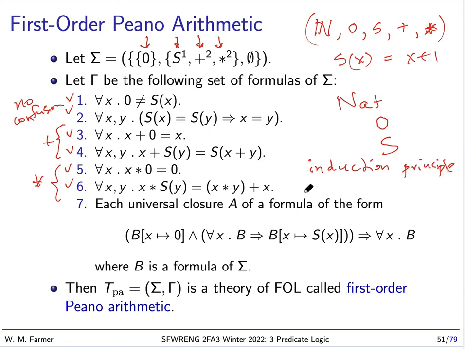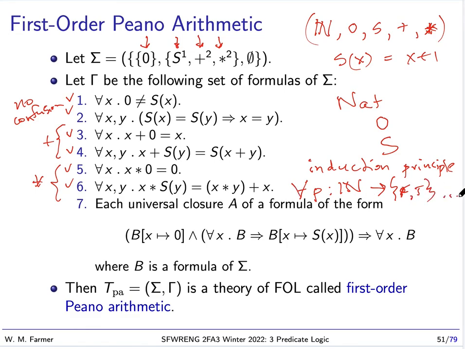The induction principle needs to start with for all properties. It's really for all properties of natural numbers. We can say properties are predicates, false and true.